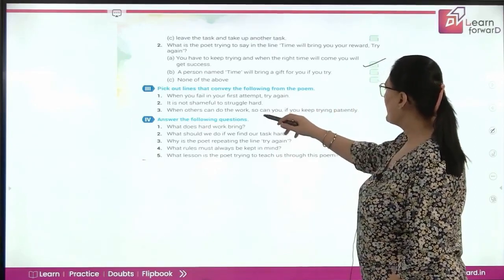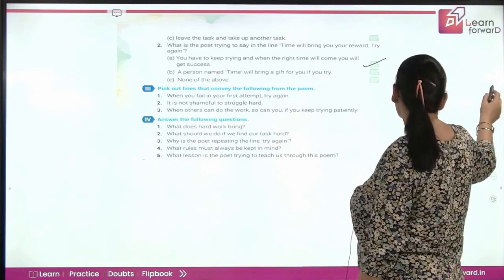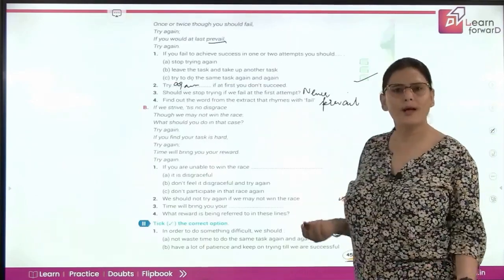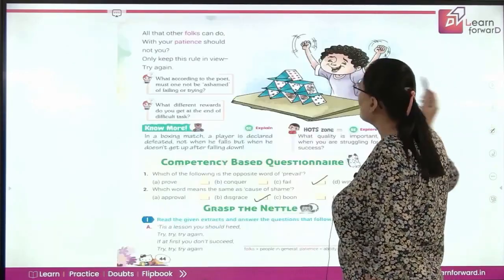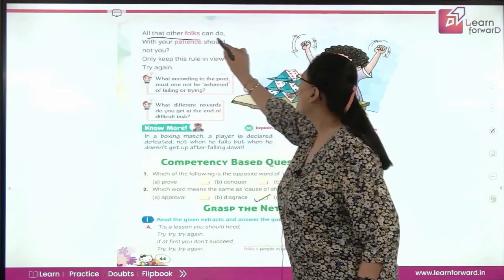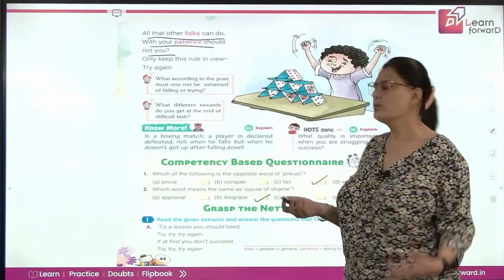Okay. Next, when others can do the work, so can you if you keep trying. So, he said, now when others can do, why don't you have patience and do it? So these were the lines. Which were the lines? Here, this one. And all other folks can do with your patience, should not you? When others can do it, why not you?